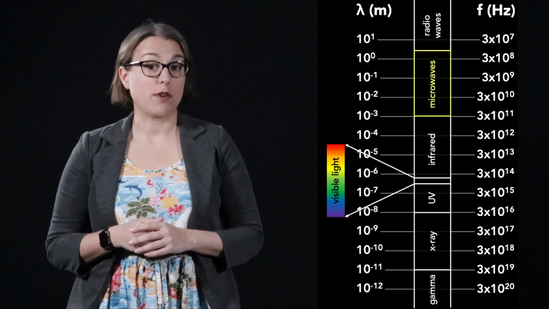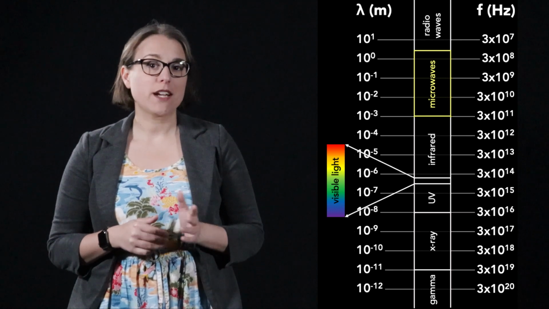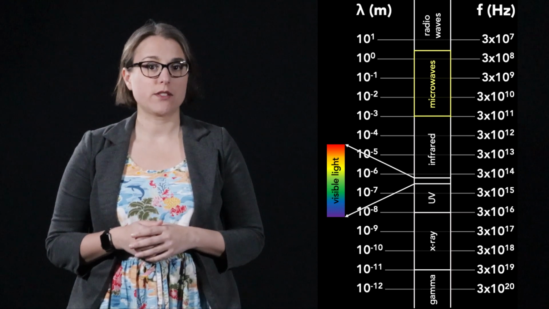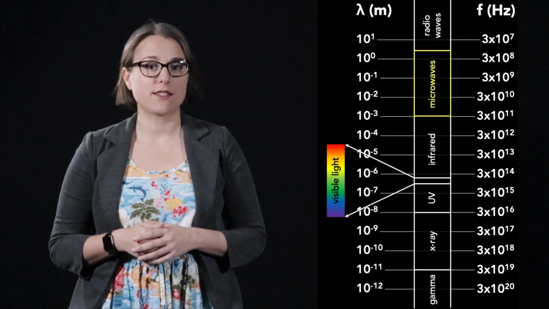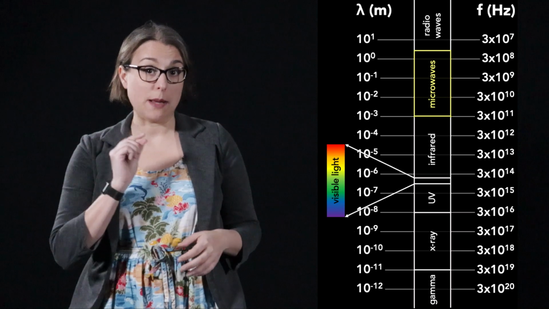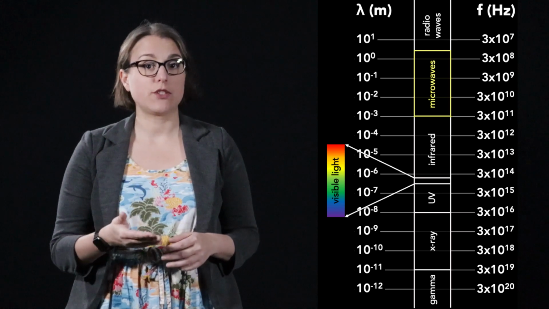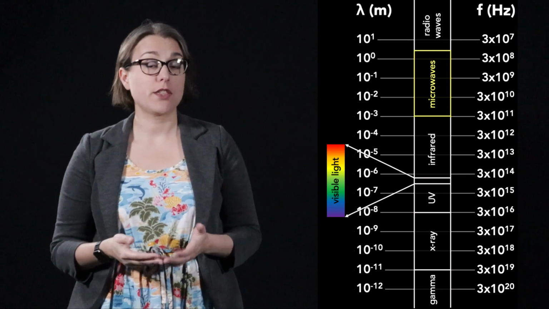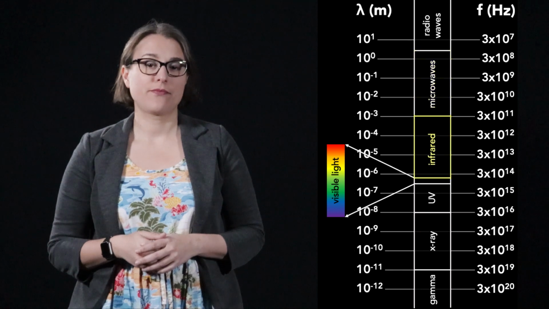Next along the spectrum are microwaves. Microwaves have lots of interesting uses that we'll discuss in several minutes. Microwaves have wavelengths between 1 meter and 1 millimeter and frequencies ranging from 100 megahertz to 300 gigahertz.